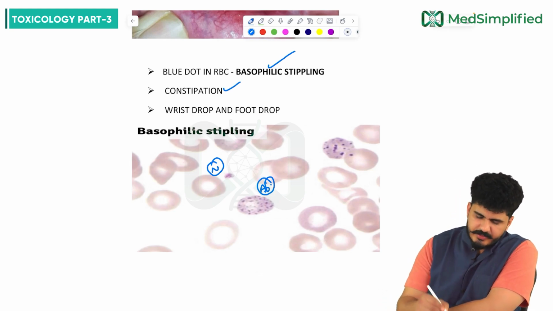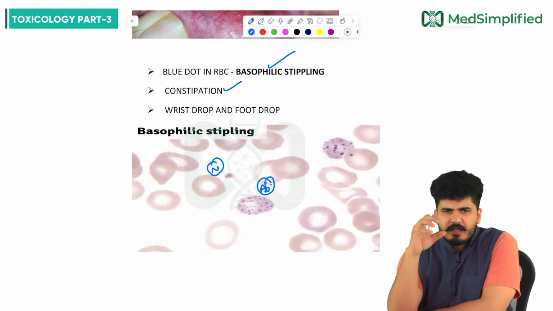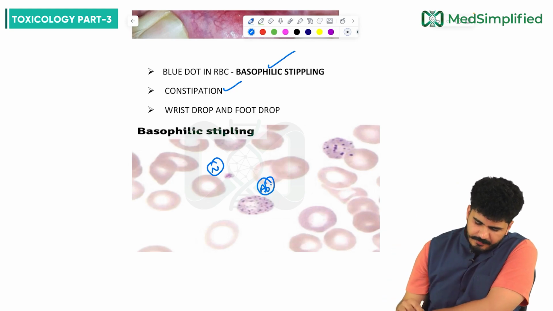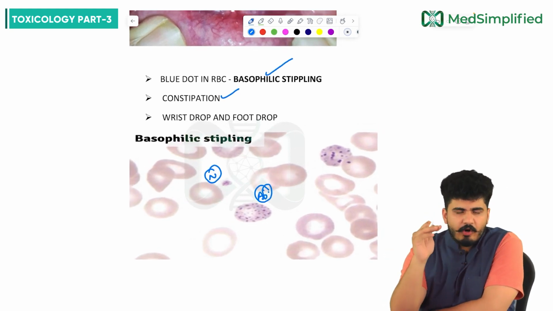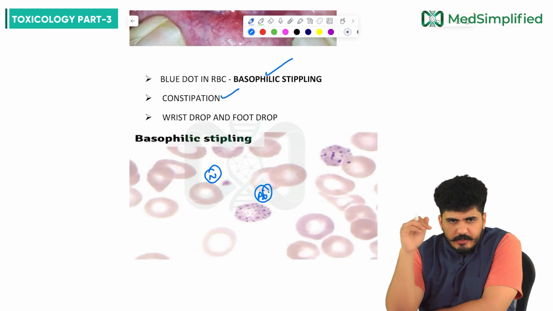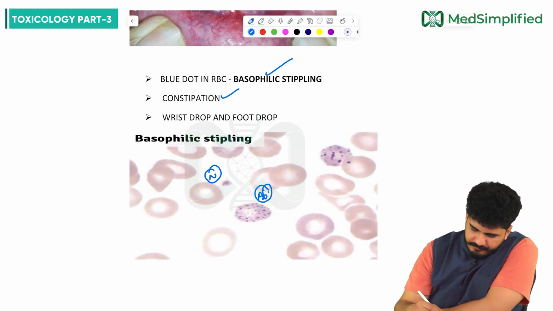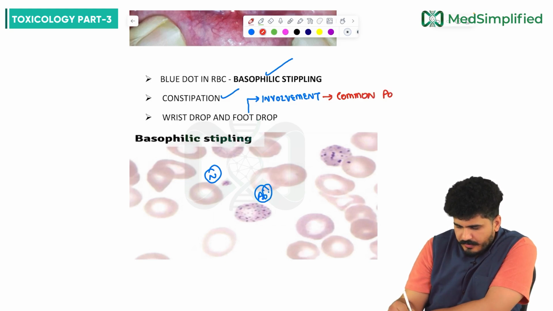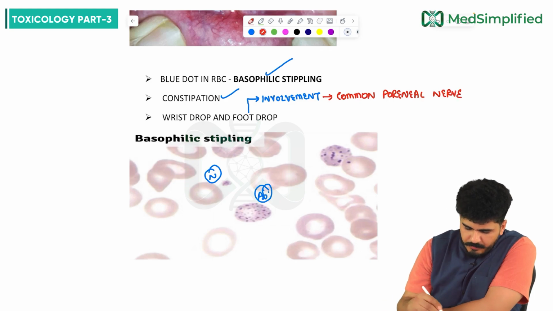Now there will be constipation. In lead toxicity, the patient will present with constipation. Plus there is wrist drop and foot drop. Why is there wrist drop and why foot drop? Foot drop is because of involvement of the common peroneal nerve.